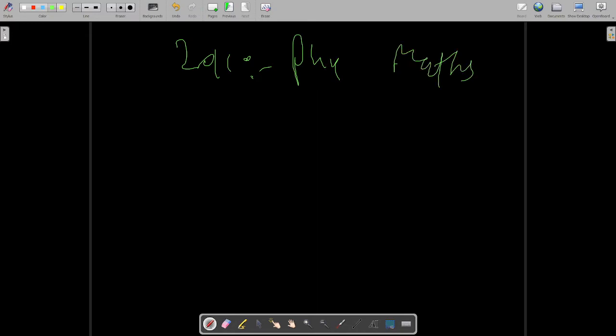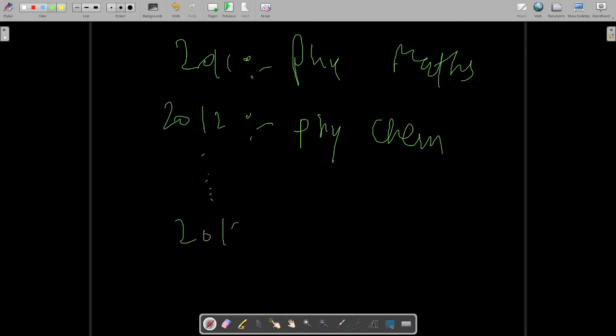Also, if I tell you my UPSC journey, in 2011 I had an optional. Before 2013 there used to be two optionals in UPSC. In 2012 my optional was this. Then in 2015 my optional was physics, and in 2016 my optional was maths.